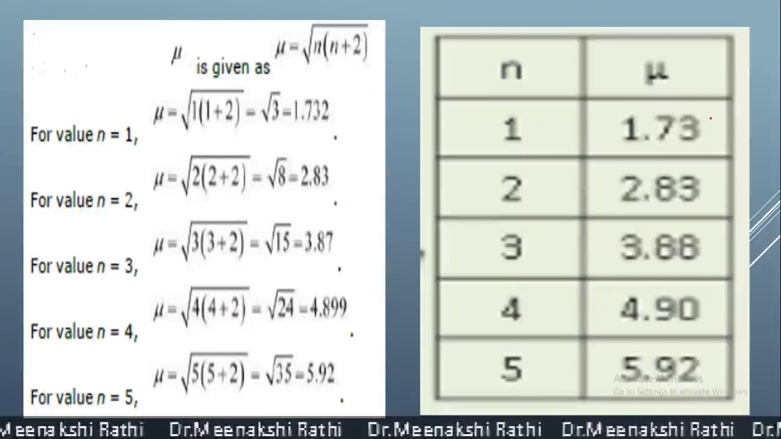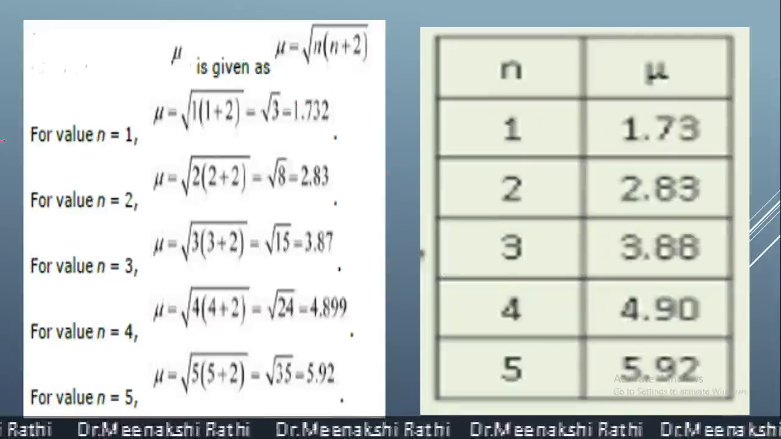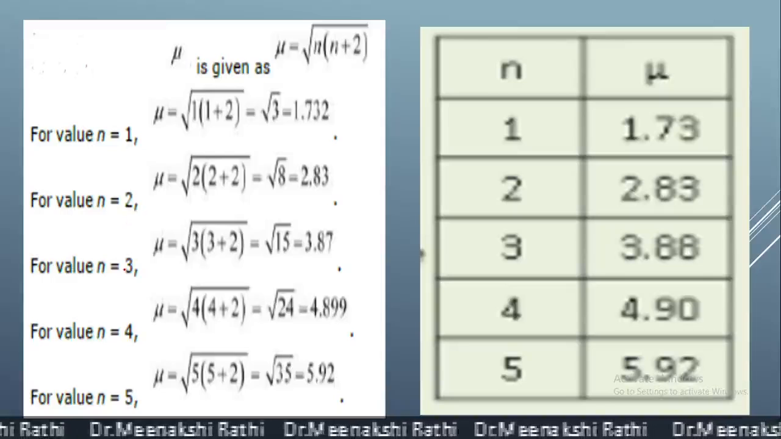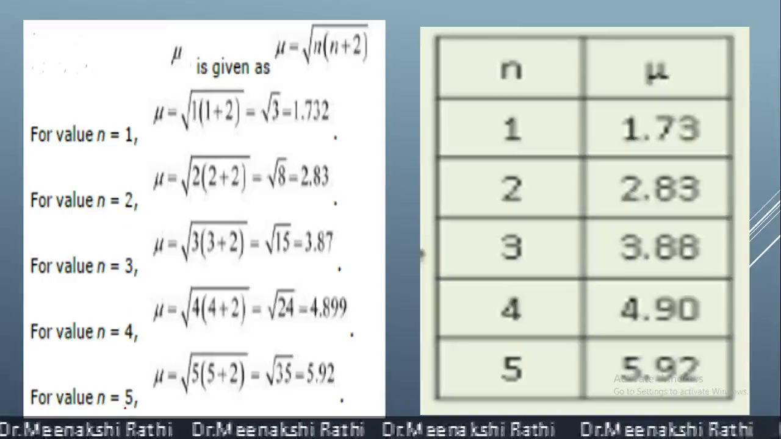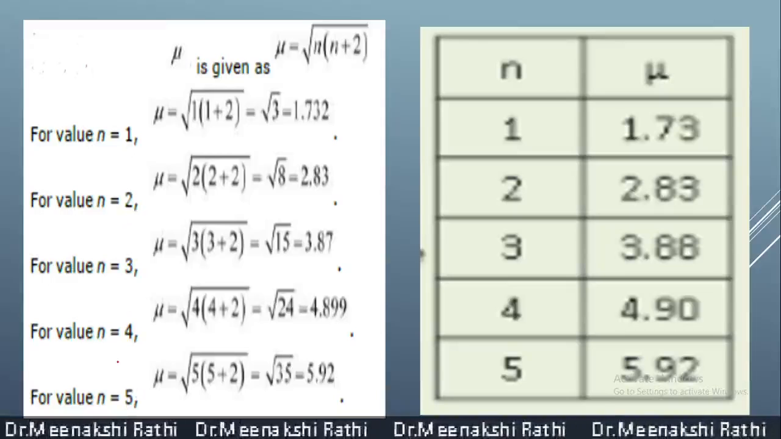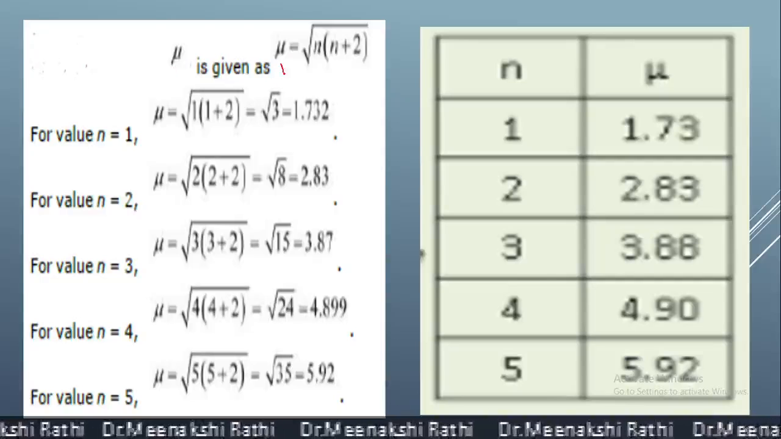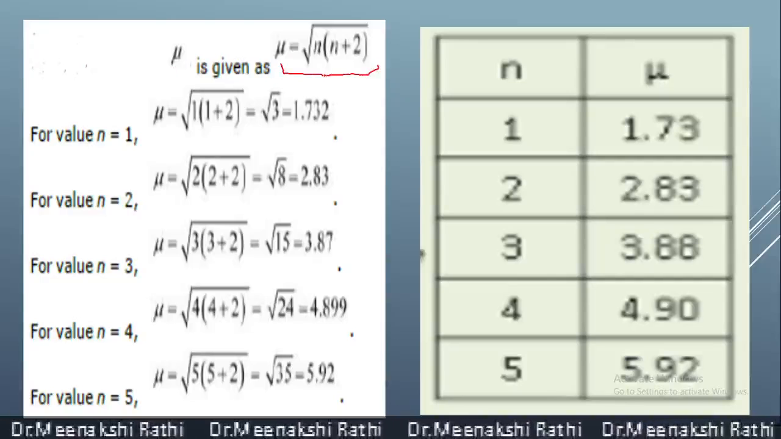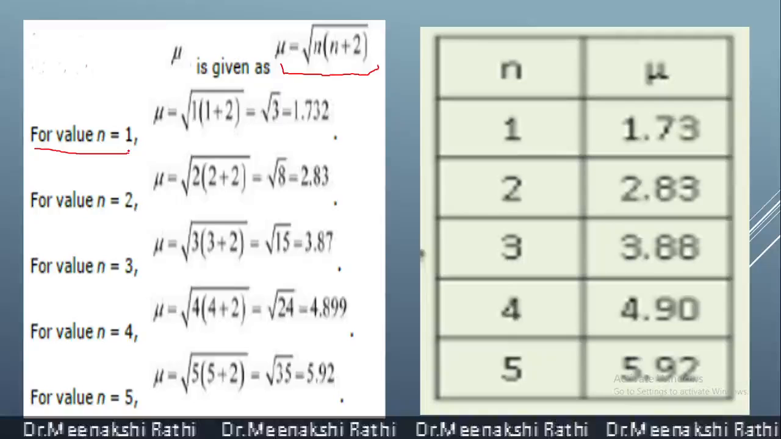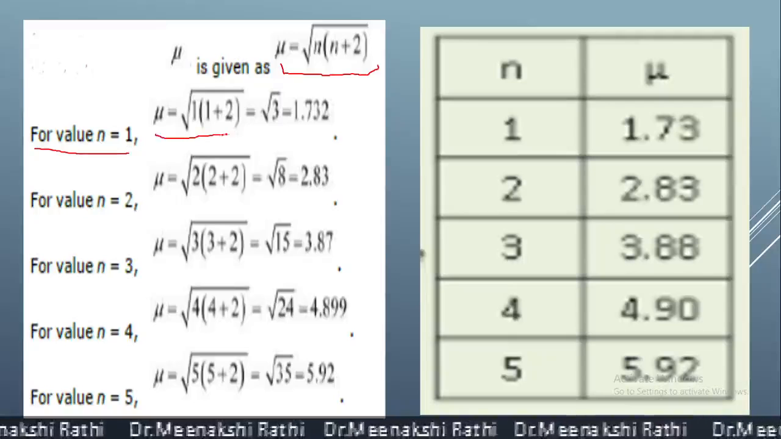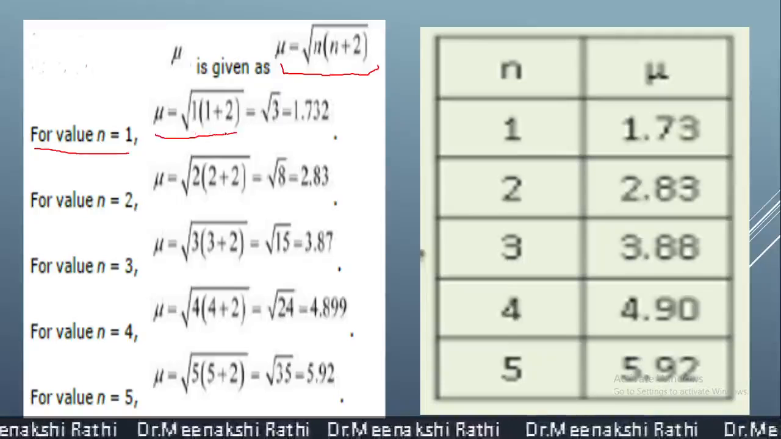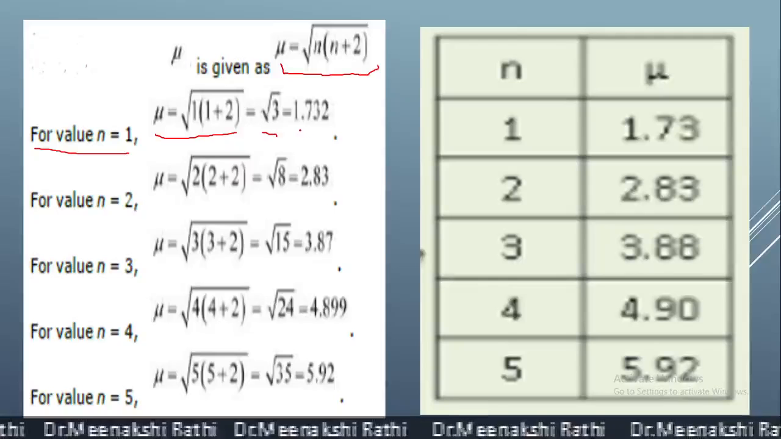In this table, we can see if the number of unpaired electrons is 1, 2, 3, 4, 5, then what will be the value of magnetic moment. Here the formula used is again the spin only formula, that is mu is equal to square root of n(n+2). When the value of n is equal to 1, then when we do the calculation, it becomes square root of 1 times 3. So it is square root of 3,